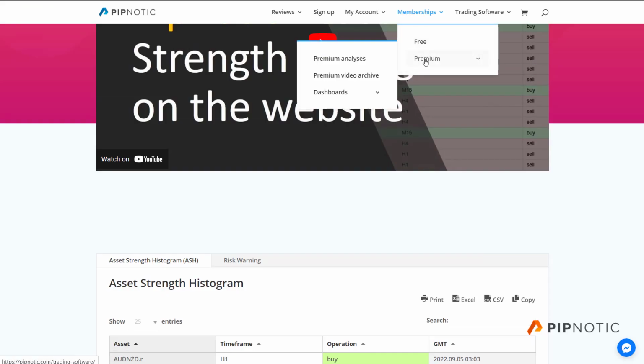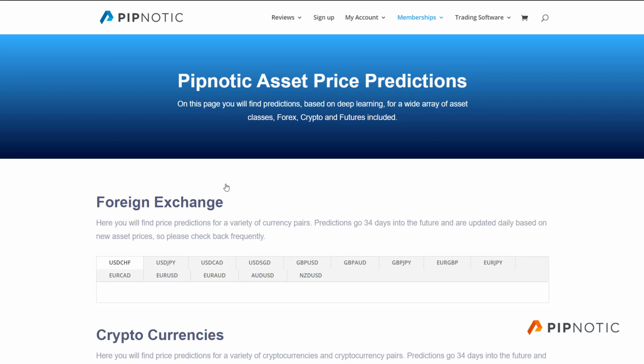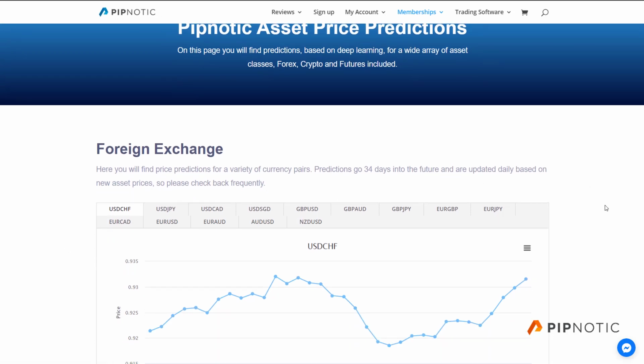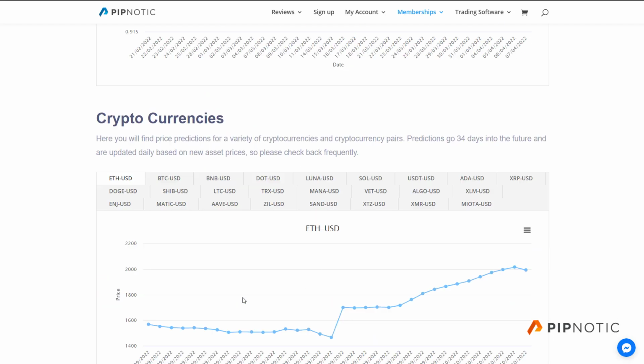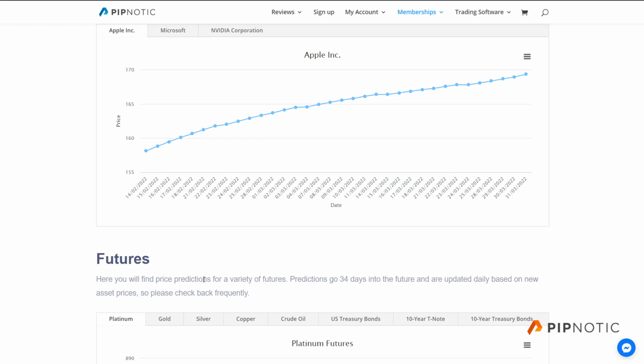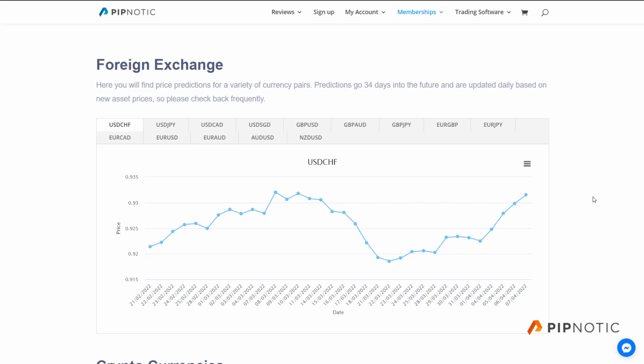So moving on to the next dashboard. This is the last one. This is the forecast, and the forecasts are a collection of dashboards. This is still very experimental, and this is based on deep learning. What I'm doing is taking historical daily price data for a handful of assets: these currencies, these cryptocurrencies, some indices, a handful of stocks, and some assets in the futures market. And I'm running it through a machine learning algorithm, or a deep learning algorithm, where I take